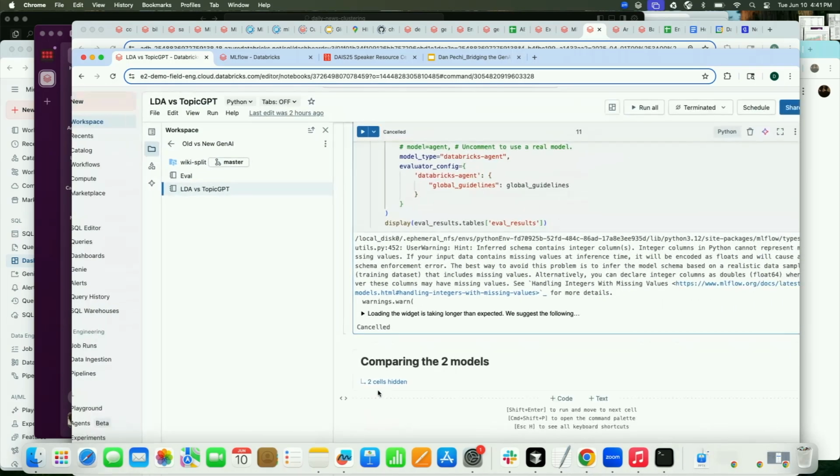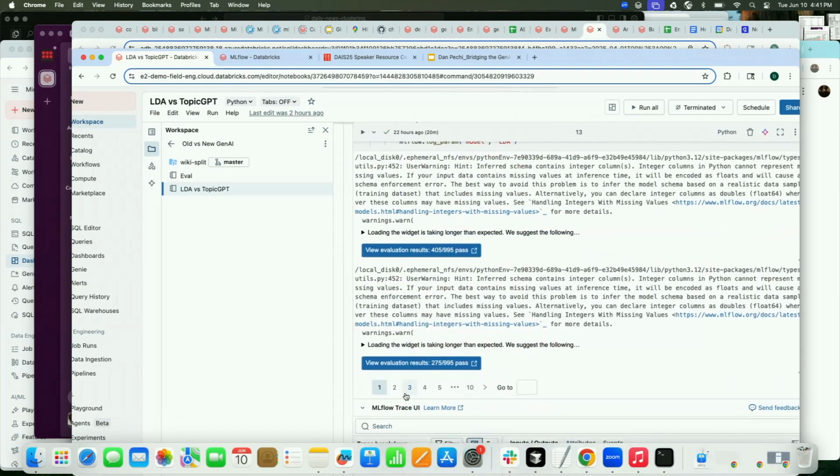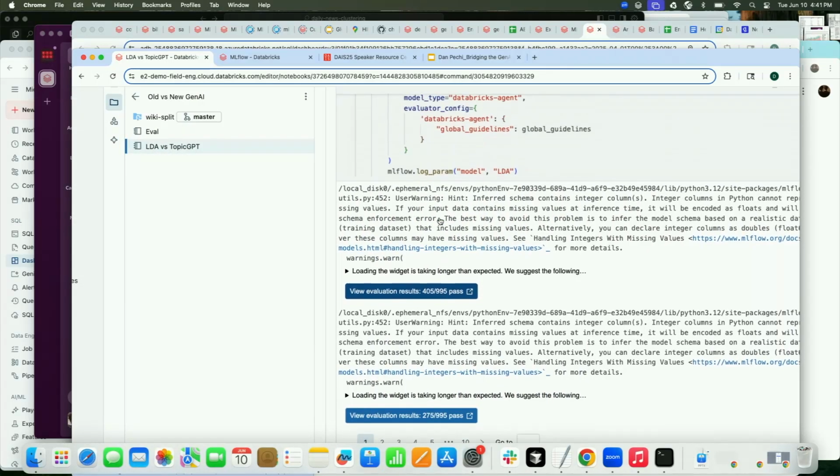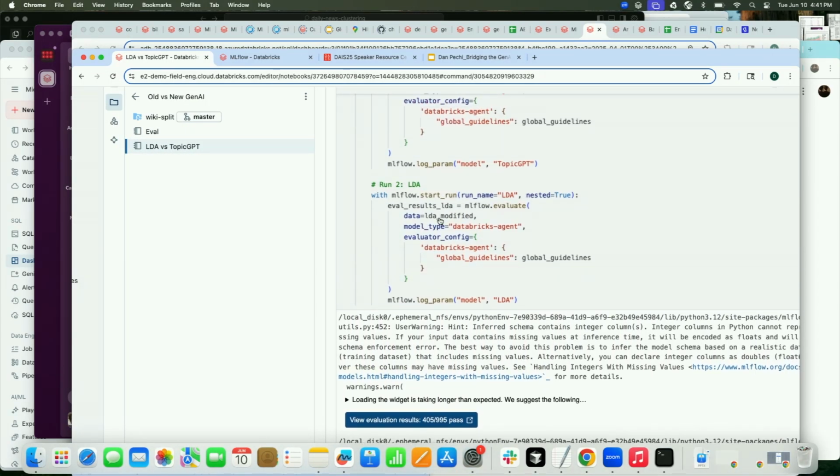I did cancel this output, but I have one where it did actually run both of these. And you can see this is actually the Topic GPT one. It does marginally better. As it turns out, LLMs are also not the solution to all of our problems. I probably could have done a little bit more prompt engineering here. I only spent a day or so building this out.